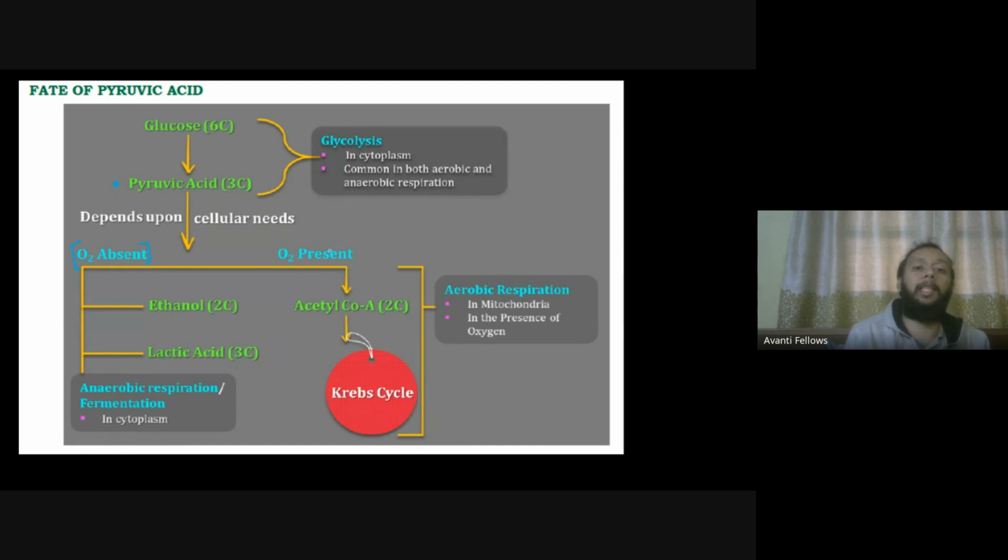अगर oxygen आपका present है, then acetyl-CoA will be formed initially, and then it will get into the Krebs cycle, and then उसके बाद आपको oxidative phosphorylation होता है. So oxygen presence के अंदर याद रखना, it will be happening inside the mitochondria, and the outcome is going to be a huge amount of energy formed.